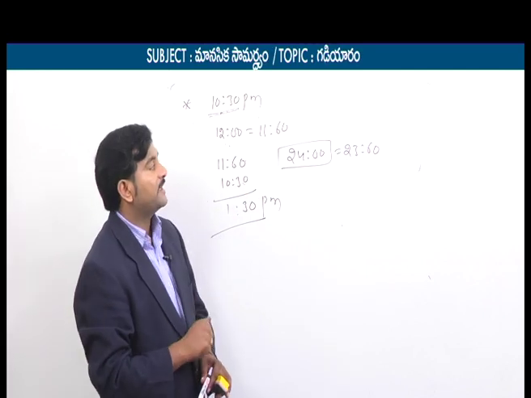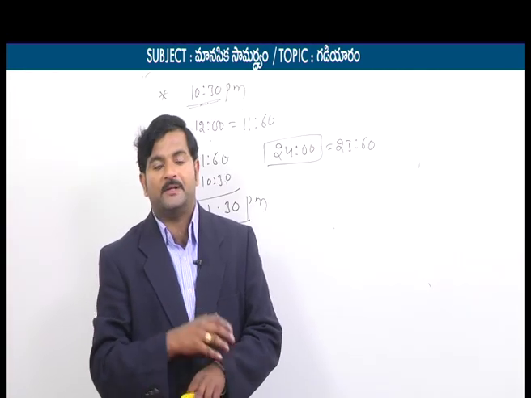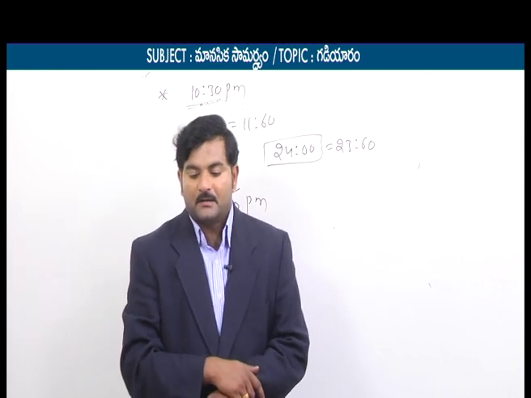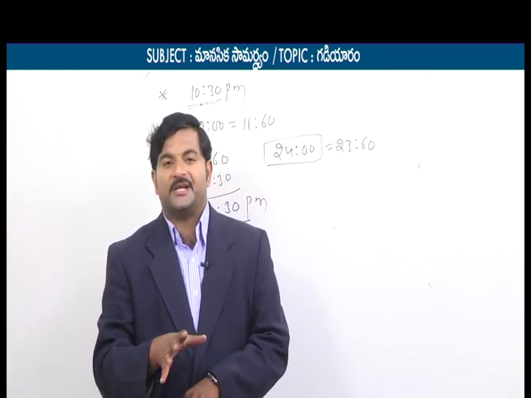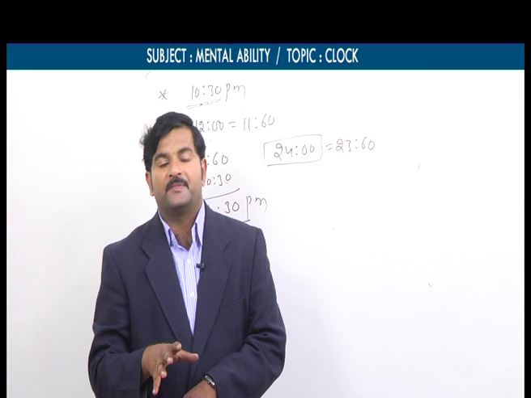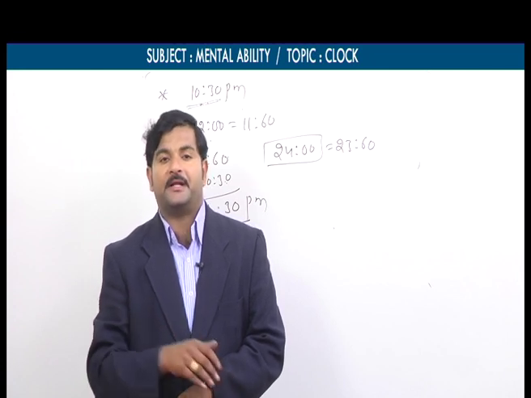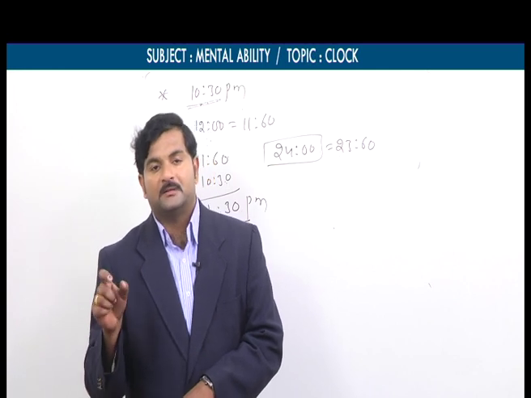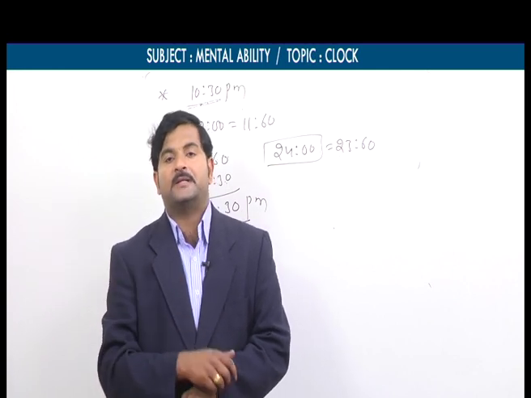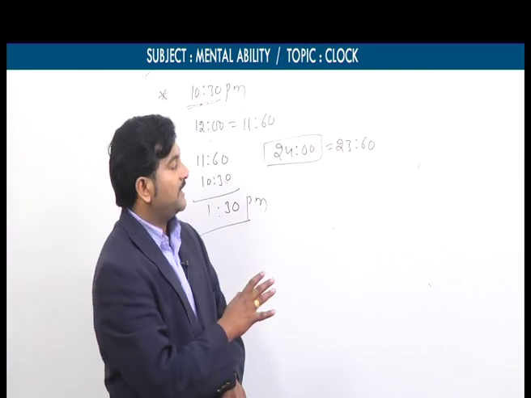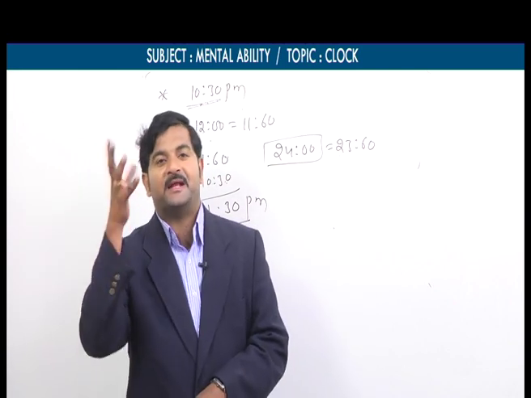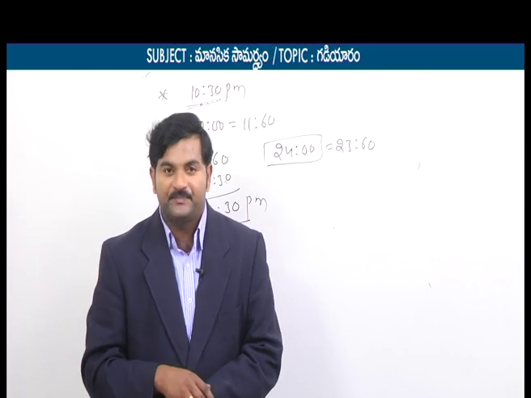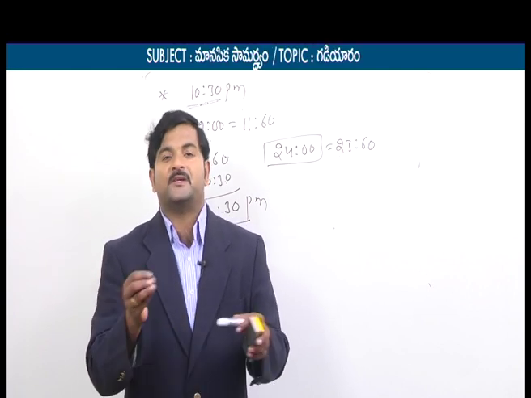Okay, these are the 5 types. To all of them, I need to say only one word, because this is not GS. If it is the GS part, you need to refer to a standard material, because then we have accurate data that is useful to write the examination. But when it comes to the mental ability part, the name itself says mental ability. So to get command over mental ability, you need to refer to various books.